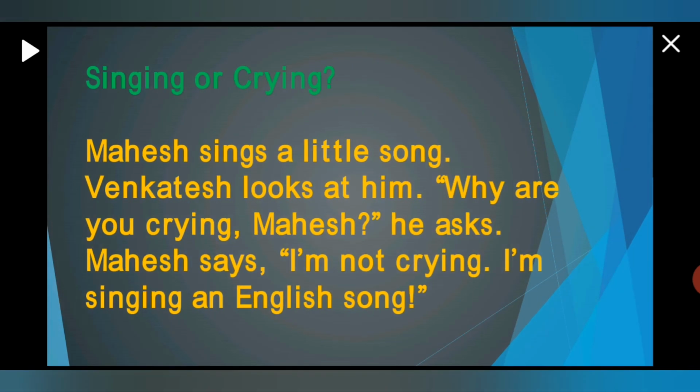Now, this is a small song. Okay, this is singing or crying. It is a small stanza, children. Now let's read it. Mahesh sings a little song. Venkatesh looks at him. Why are you crying, Mahesh? He asks. Mahesh says, I'm not crying, I'm singing an English song.